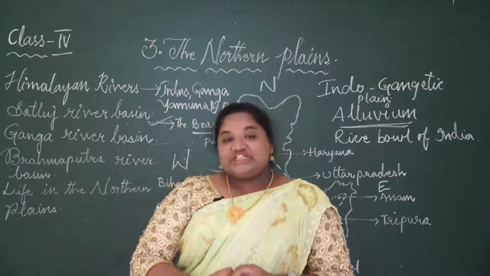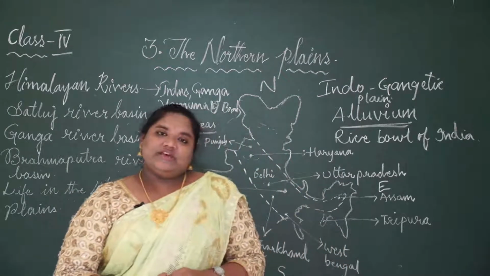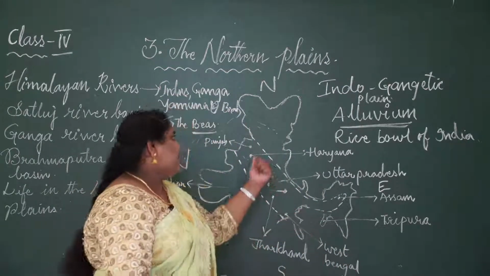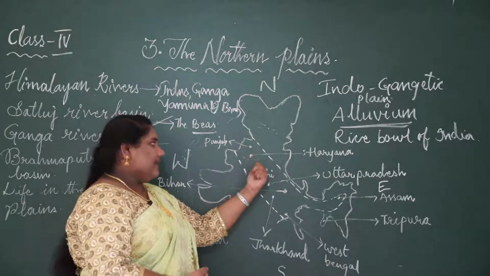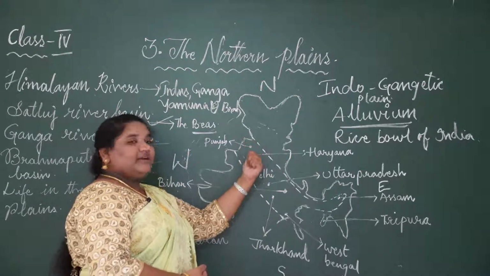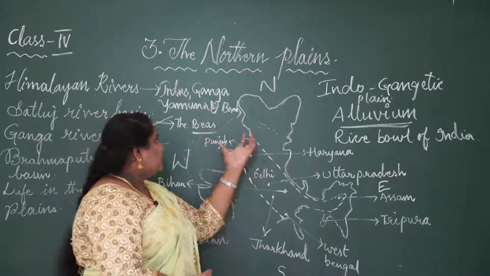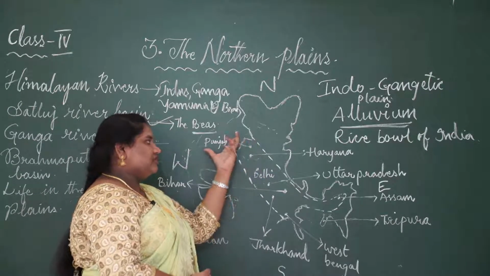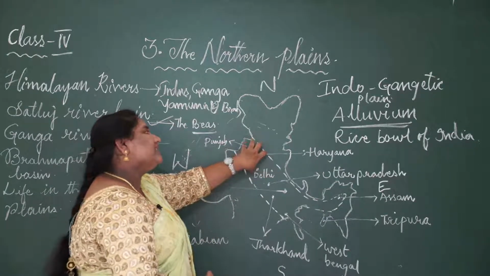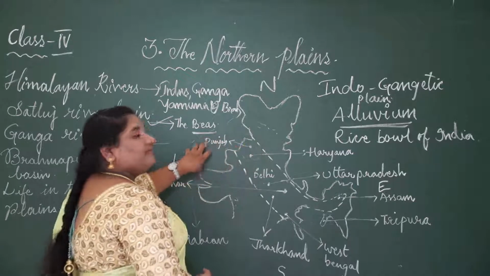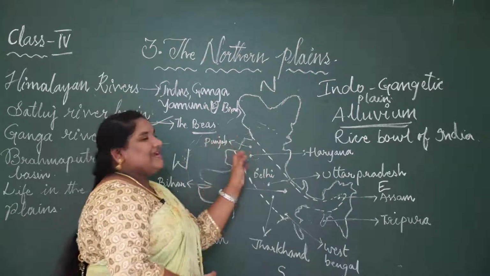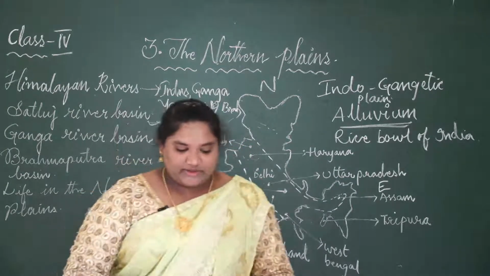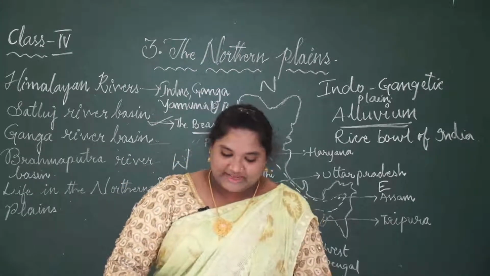Then in which region, in which states is this river flowing? The states of Punjab and Haryana. We have learnt here, Punjab and Haryana are below each other. To the west we have this Punjab and Haryana. So this Satluj river flows in this state. In this state we can see this Satluj river basin.